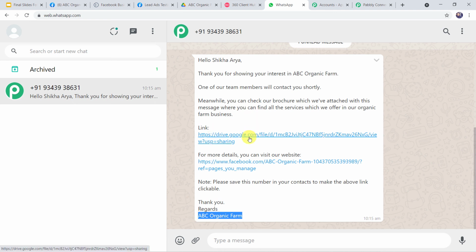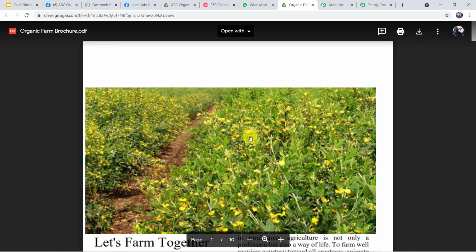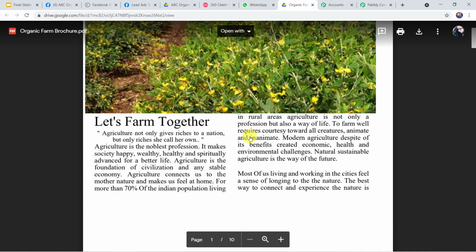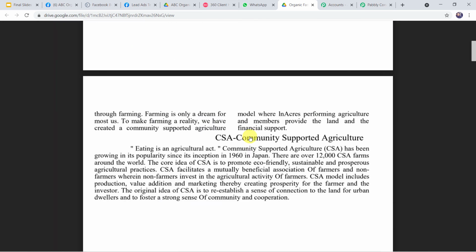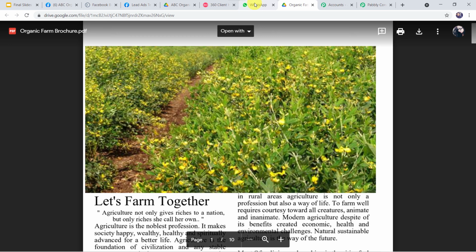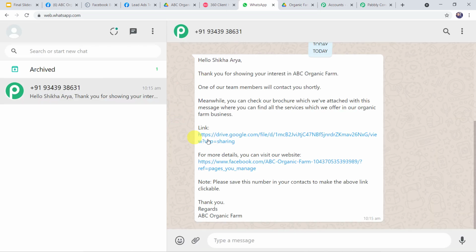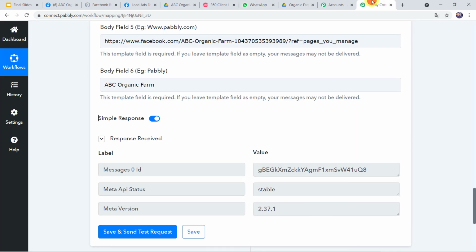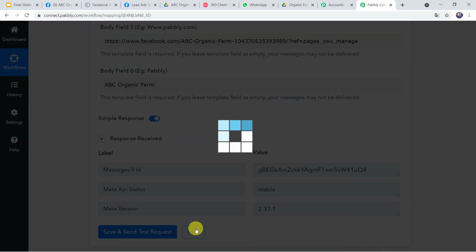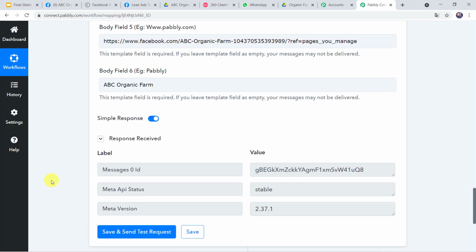Let us check this link also. And here I can find the Organic Farm brochure is shared with the customer on his WhatsApp number. So in this way we can see that a correct message with the correct brochure link is shared on the WhatsApp number of the customer. Now let us move back to Pabbly Connect and save this workflow. Data saved successfully. Now we have to check this in real time.